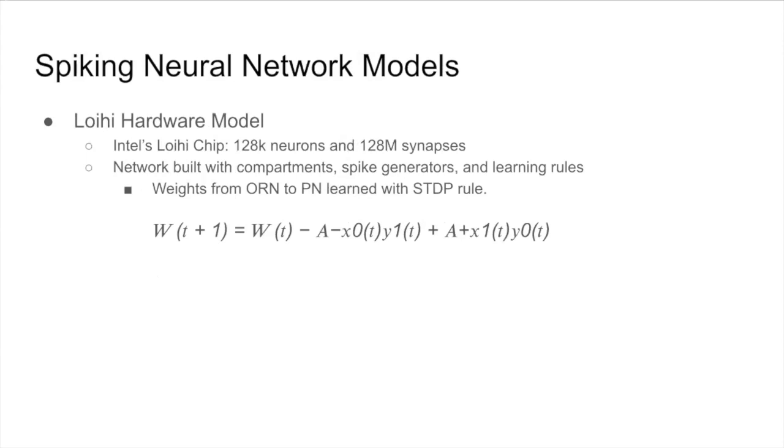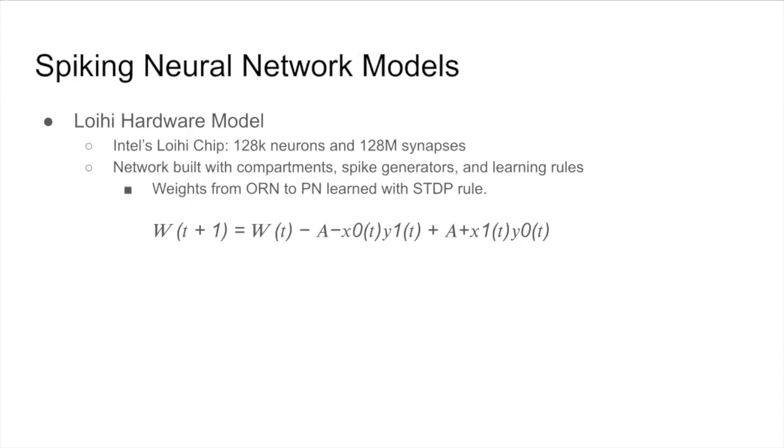Next, we used Intel's Loihi neuromorphic chip to model the ORN to PN connection. Our network was built using 3 primary objects: compartments, spike generators, and learning rules. Compartments in Loihi allow for voltage to integrate bias and spikes, and spike when this exceeds a specified membrane potential. Following a spike, this voltage resets. Spike generators generate spikes from our ORN spike trains.